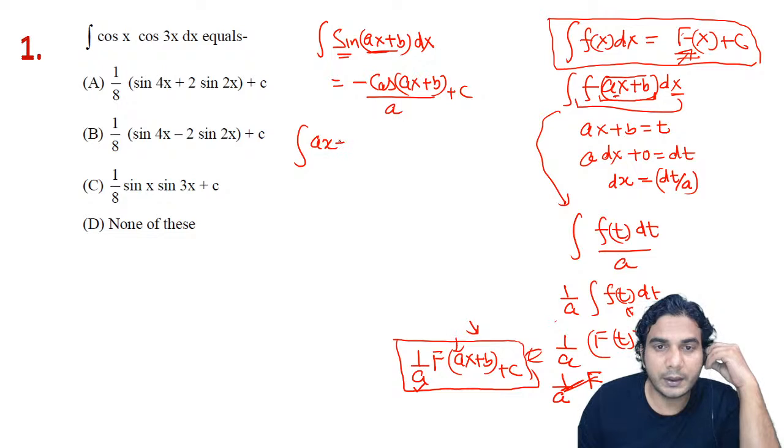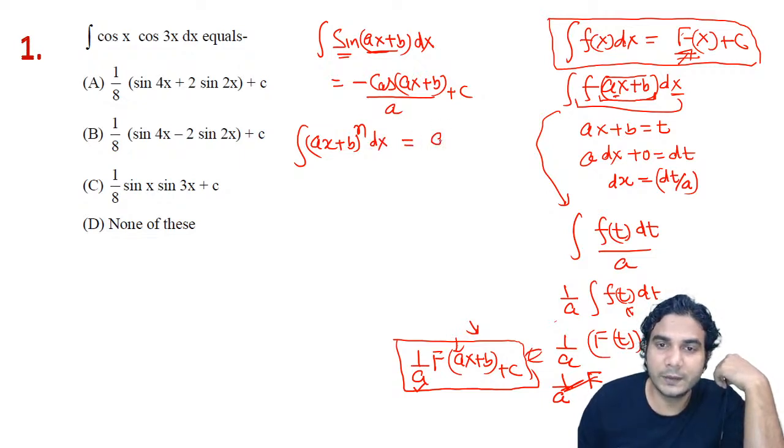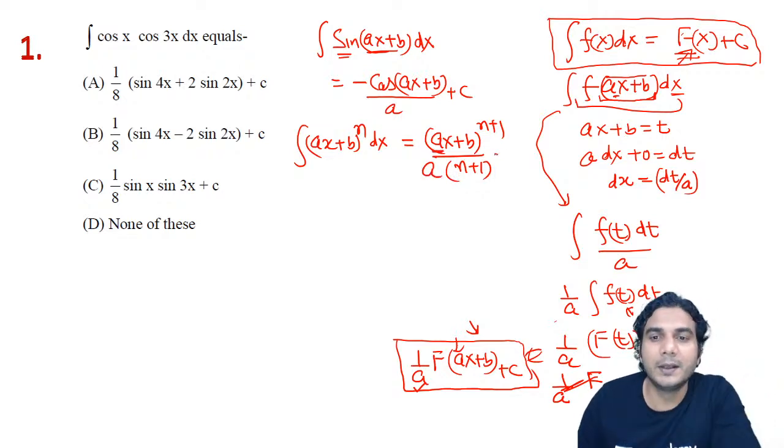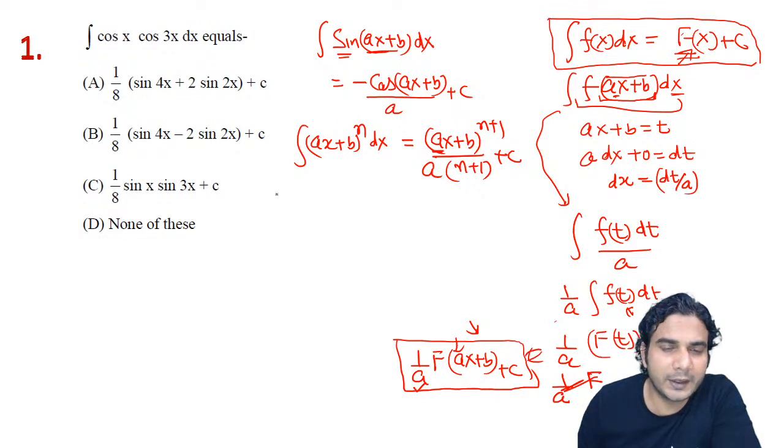So you can write (ax + b) raised to n, right? Now x is replaced by ax + b, dx. So what will be the answer of this? This will become (ax + b)^(n+1) divided by (n+1), alright? And you just need to divide it by a also. Now it is perfect. So similarly, you can apply any formula.